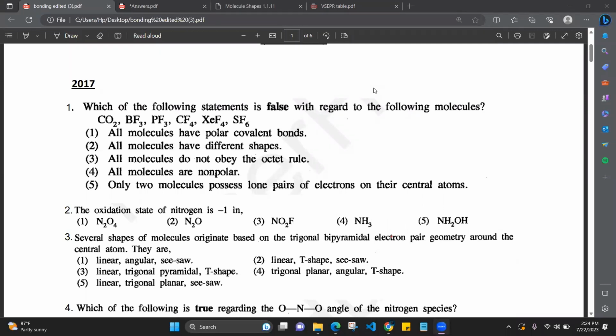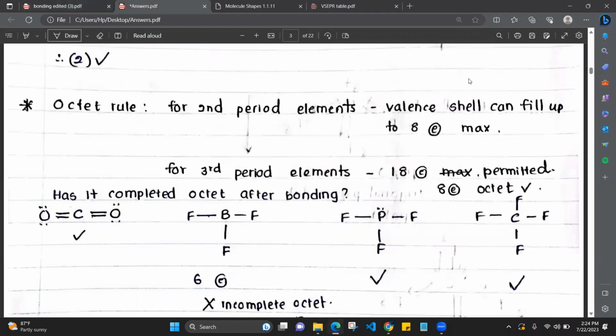Third one is all the molecules do not obey the octet rule. Right. Now, what is octet rule? Octet rule means filling up to 8. 8 means octet. Octet means 8. Okay. So for second period elements, the valence shell can fill up to 8 electrons maximum.